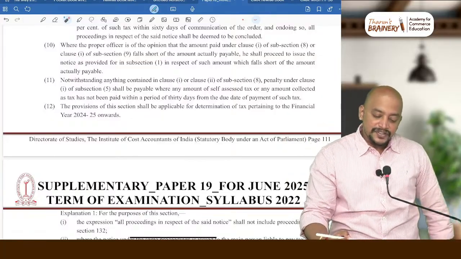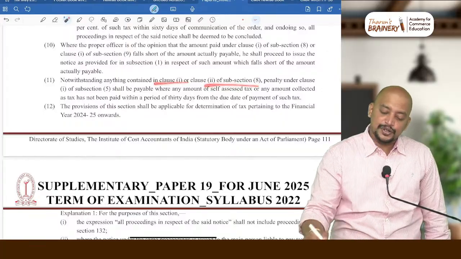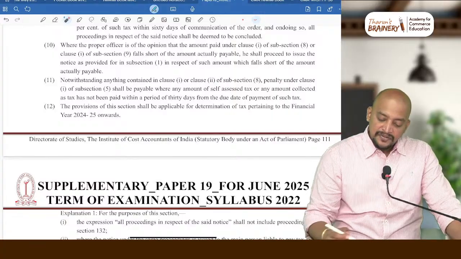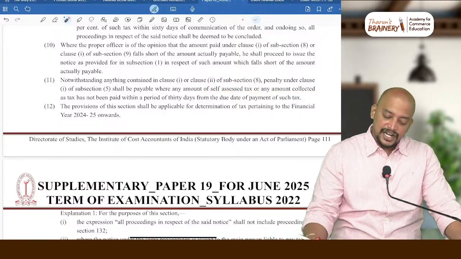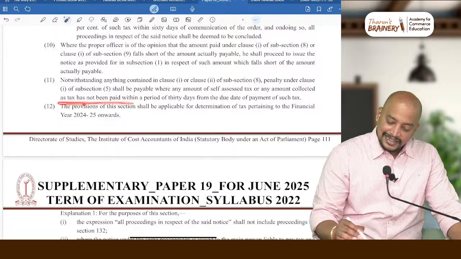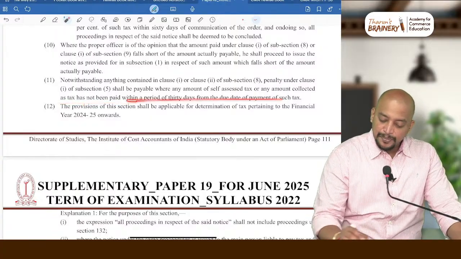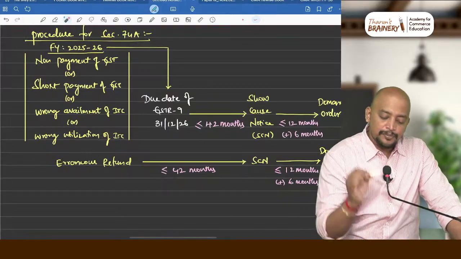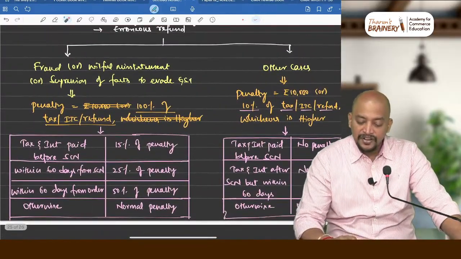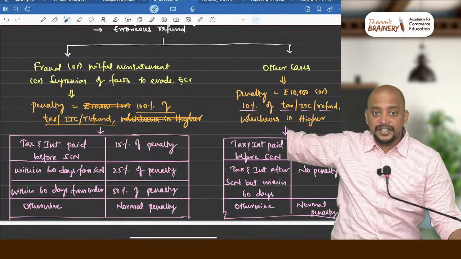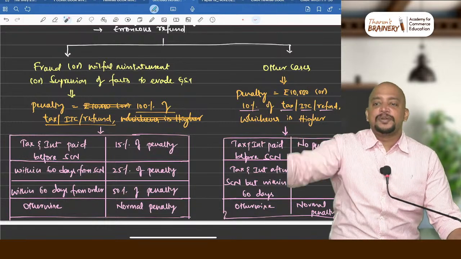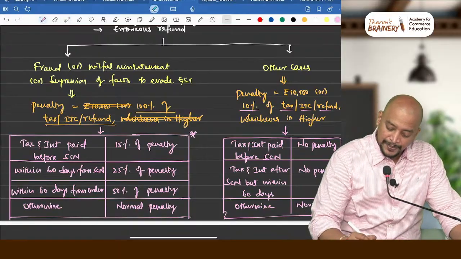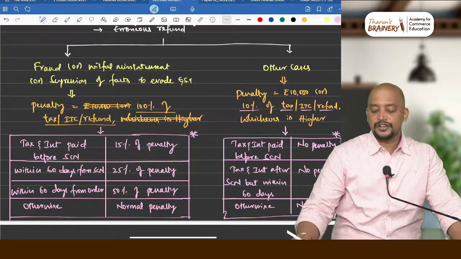Next, notwithstanding anything contained in clause 1 or clause 2 of subsection 8, penalty under clause 1 of subsection 5 shall be payable where any amount of self-assessed tax or any amount collected as tax has not been paid within a period of 30 days from the due date of payment of tax. It's an amazing point. Here we have a discount offer, but this discount offer is not applicable. When is this discount offer not applicable?